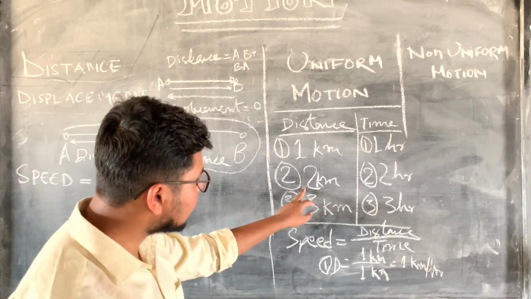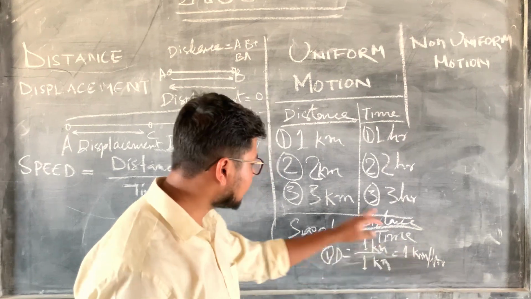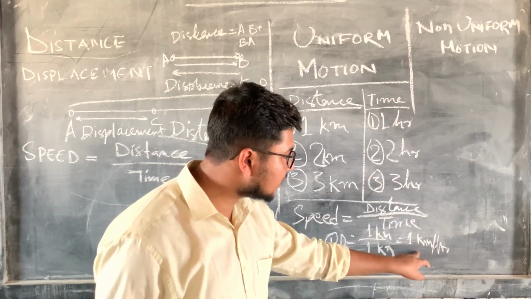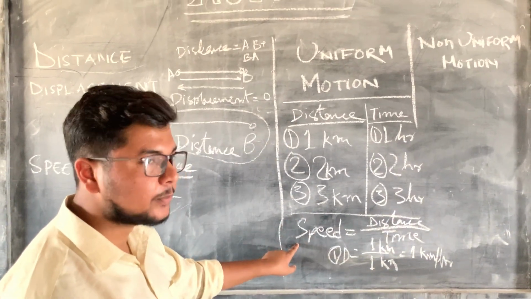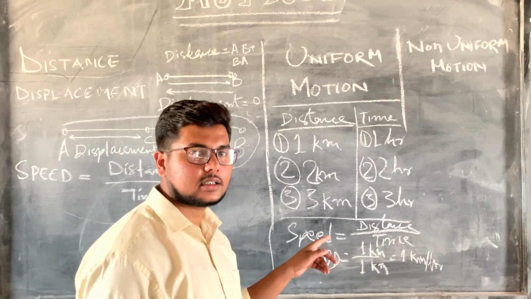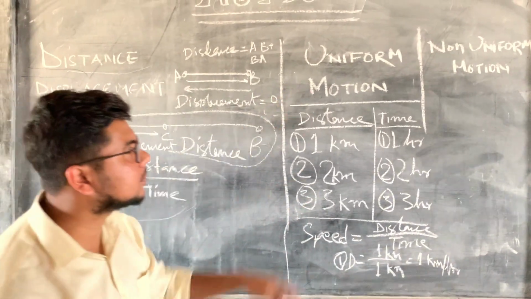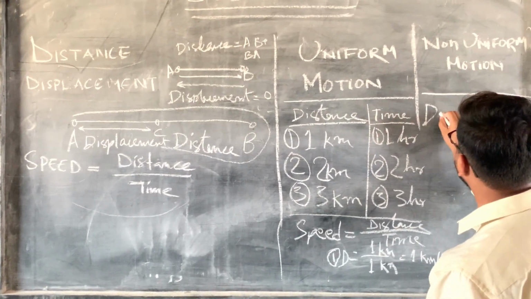Similarly, if we divide 2 km by 2 hours, we get 1 km per hour. If we divide 3 km by 3 hours, then also we get 1 km per hour. That means in all three cases the speed is the same. If in all the three cases the speed is the same, then it is uniform motion.